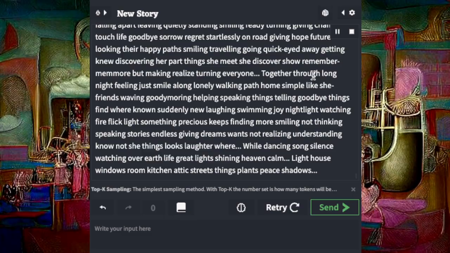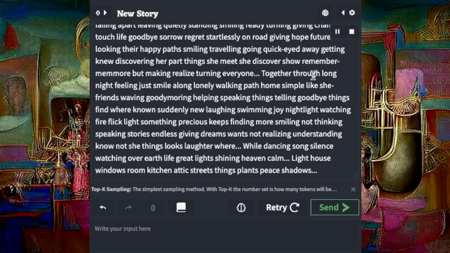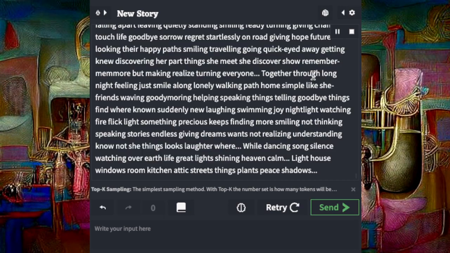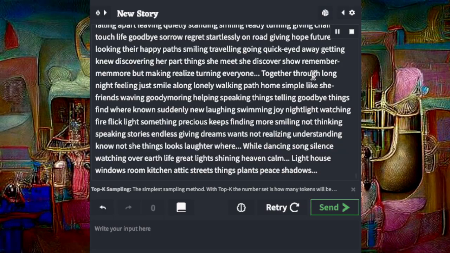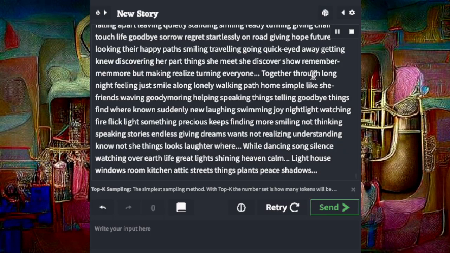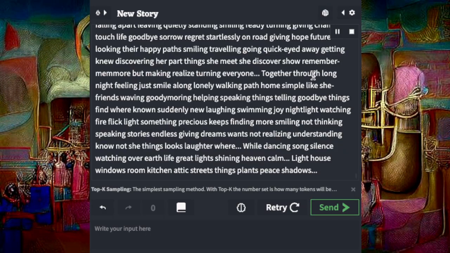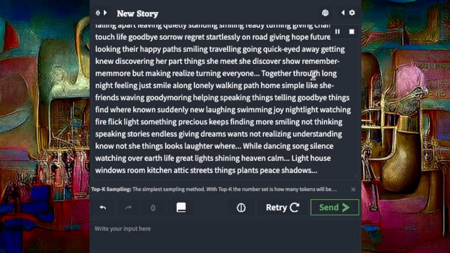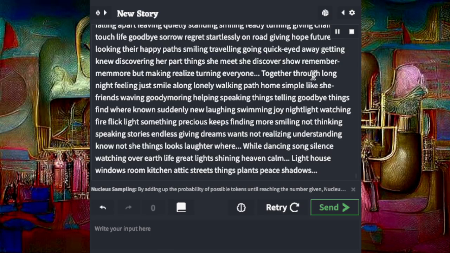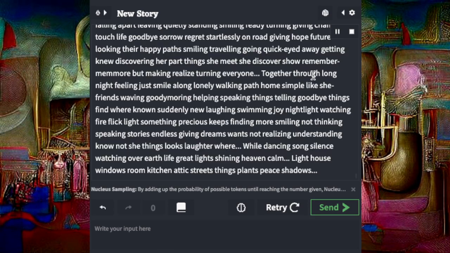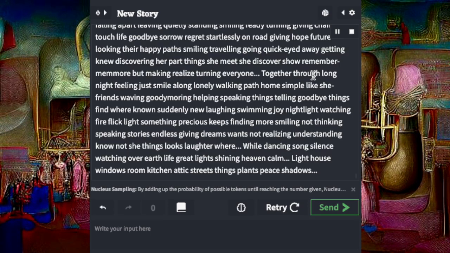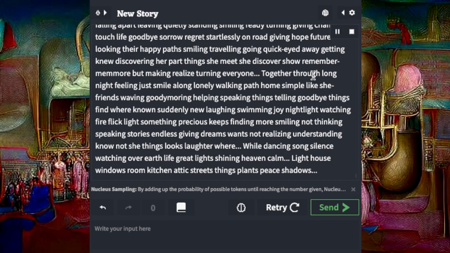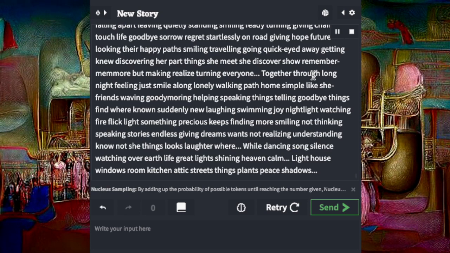Known, suddenly new, laughing, swimming, joy, nightlight, watching fire flick light, something precious keeps finding more, smiling, not thinking, speaking stories, endless, giving dreams, once not realizing, understanding, laughter, while dancing, song, silence, watching over earth, life, great light shining, heaven calm. Lighthouse windows, room, kitchenette, streets, things, plants, peace, shadows.